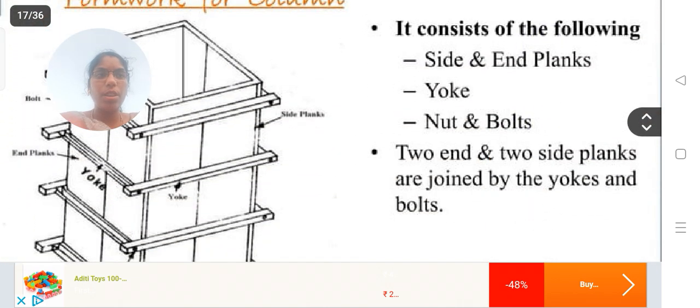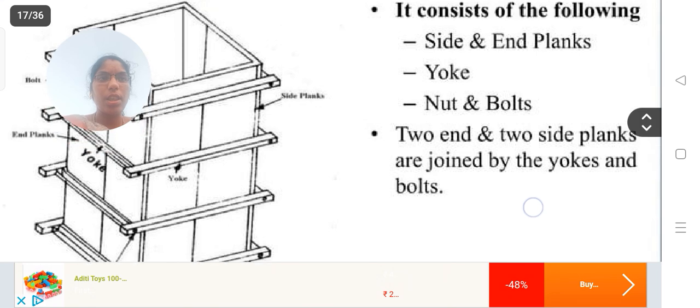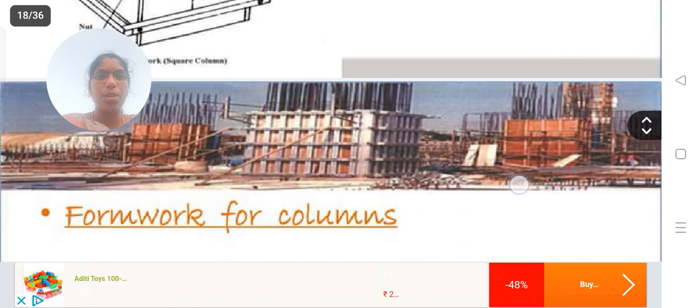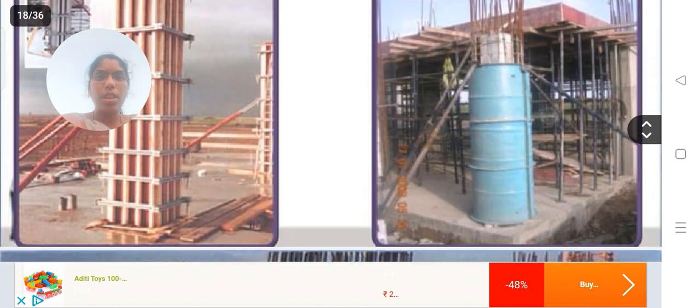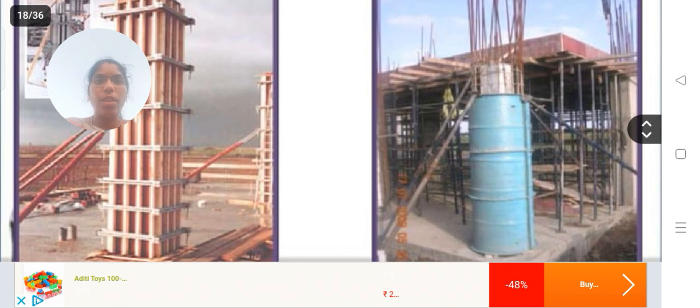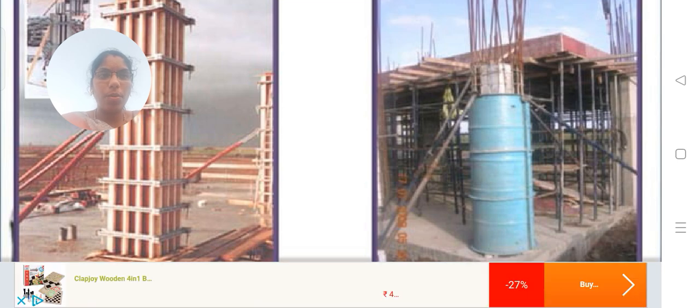This is the formwork for the column. Here nuts and bolts, end planks, and yokes are the keywords used in columns. These are examples of column formwork. Here is cylindrical formwork. Here a rectangle, which is a steel formwork. The first diagram represents the wooden timber formwork. The second image indicates the steel formwork.